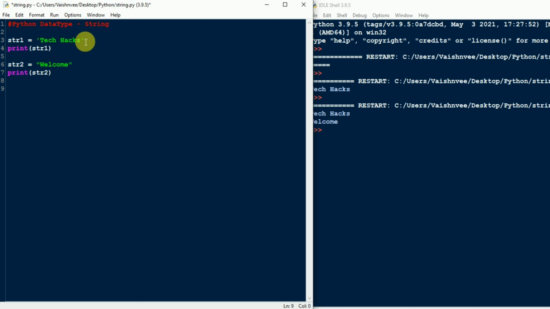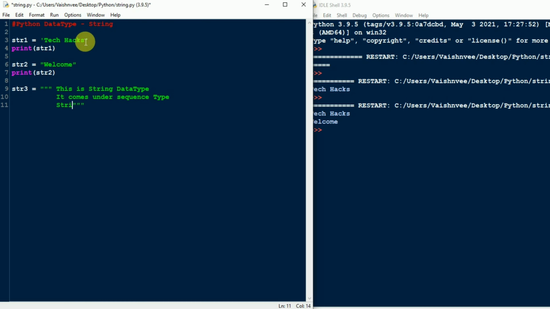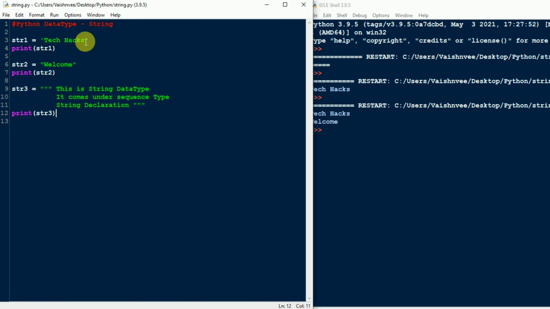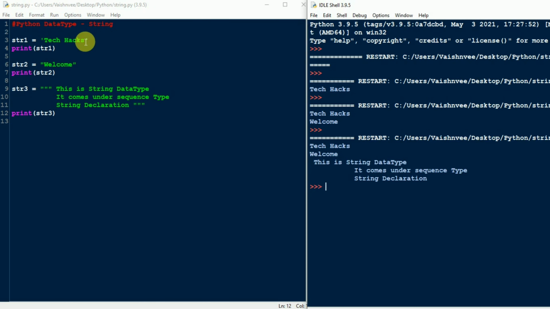But you can also make use of triple quotes. So how to use triple quotes? I'm writing here string 3 and just making use of triple quotes. We are just going to print this string, and see whether it gives me output or shows some error. Save the file, run the program. As you can see, the string is printed exactly as you have written the paragraph, and we are not getting any kind of error.